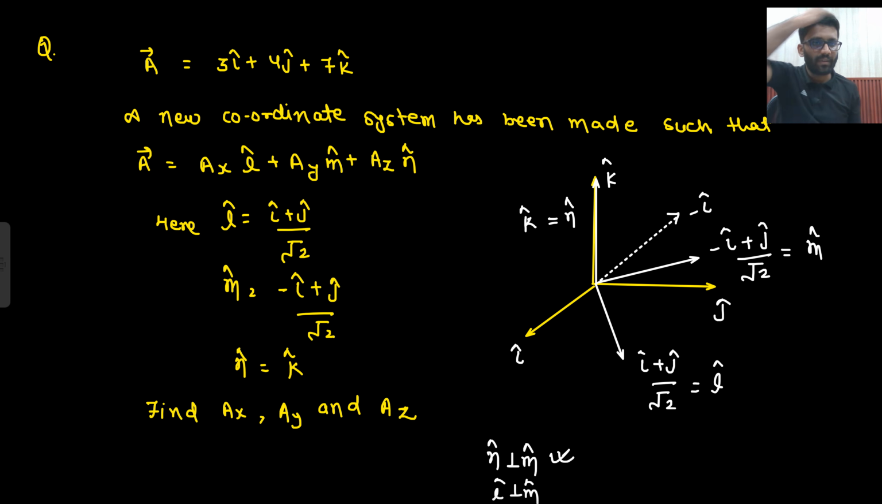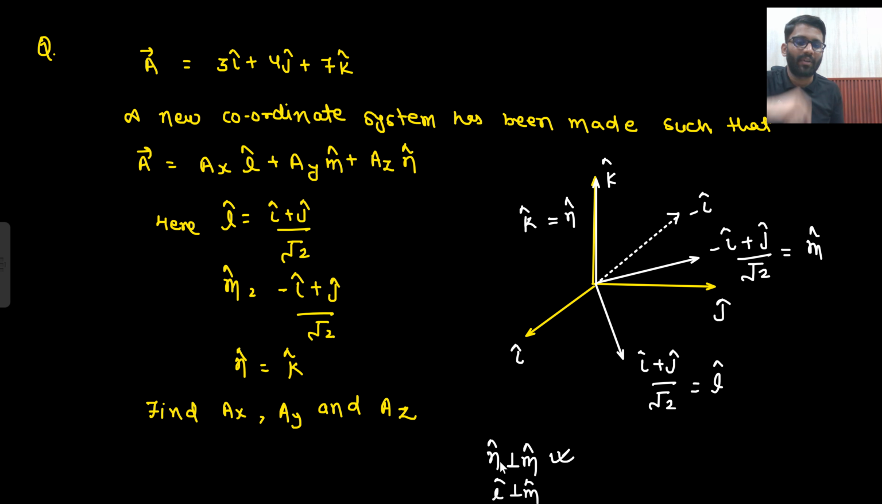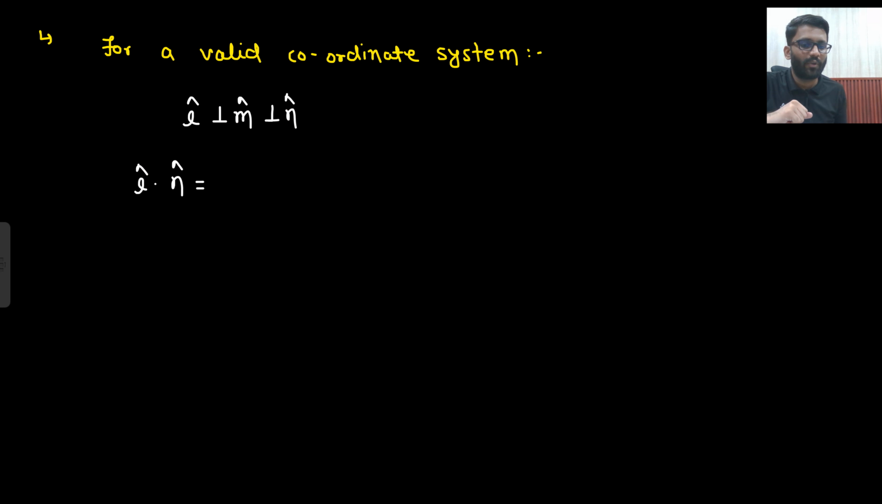Let's prove it by the formula as well. What do I need to find? First I will find l cap dot n cap. What is your l cap dot n cap? I am saying that both are perpendicular. If both are perpendicular, then what will be the dot product? 0.